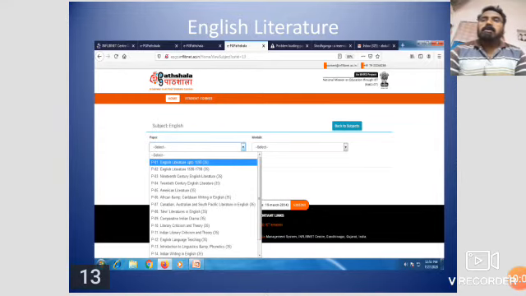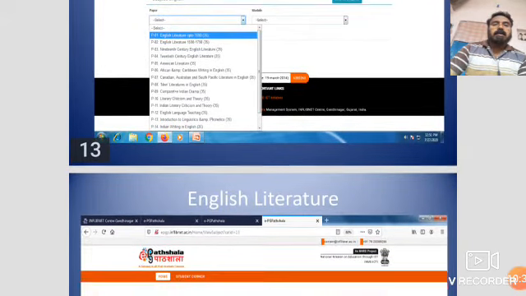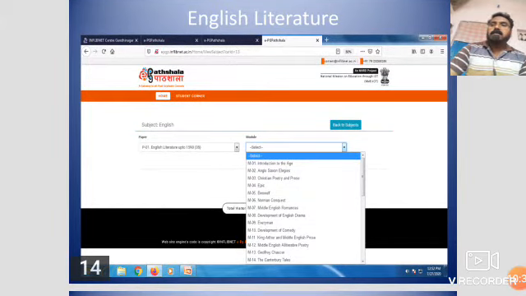Under English literature, there are 35 modules available. The next subdivision under the main title of English literature you may see in this slide. Whatever you want, you may select and copy down for your studies.